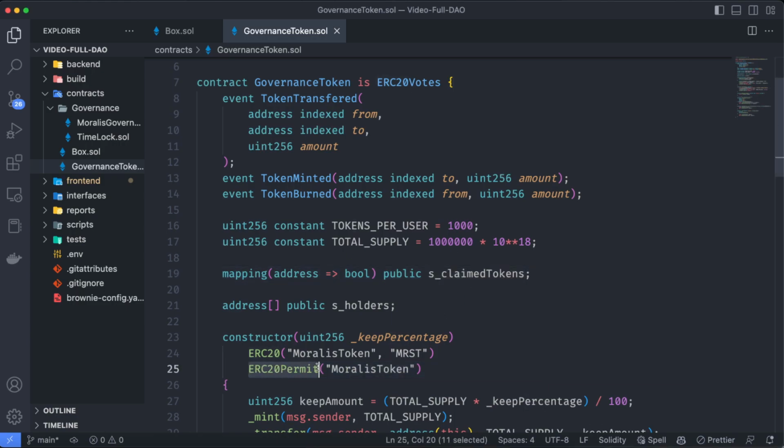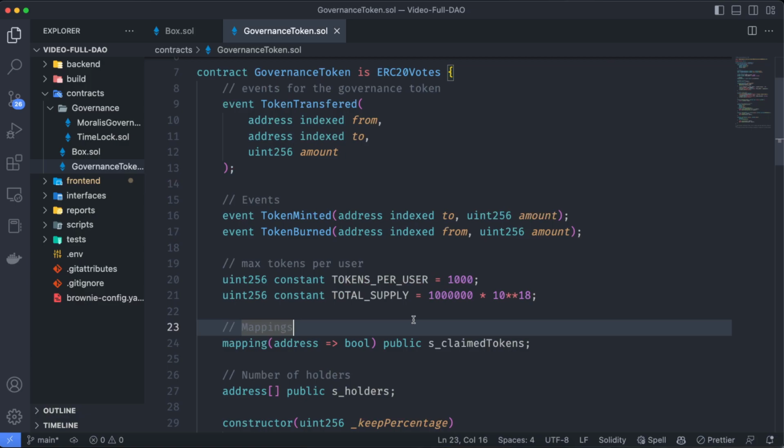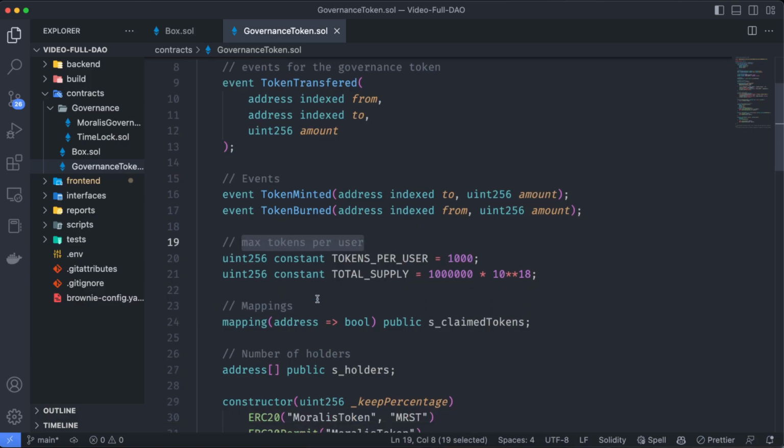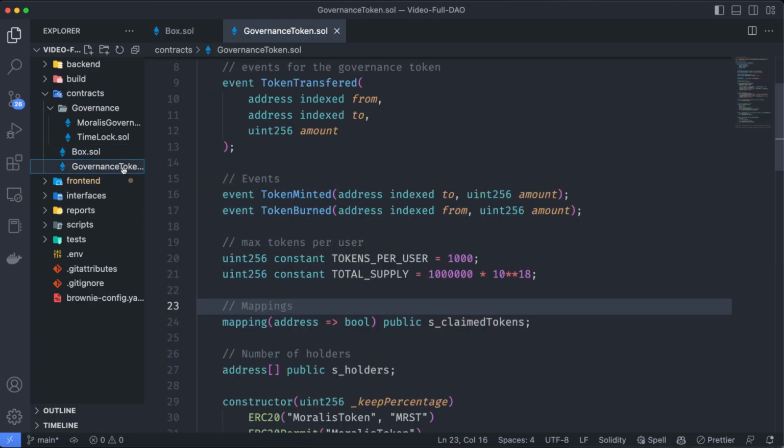This is going to prevent that here in the after token transfer, because we are going to check ERC20 votes, so we always know which address has what amount of tokens on each block. Nice. Now I just added some comments here for you to check the code afterwards, and that's it. We already have the contract to be governed, the governance token.